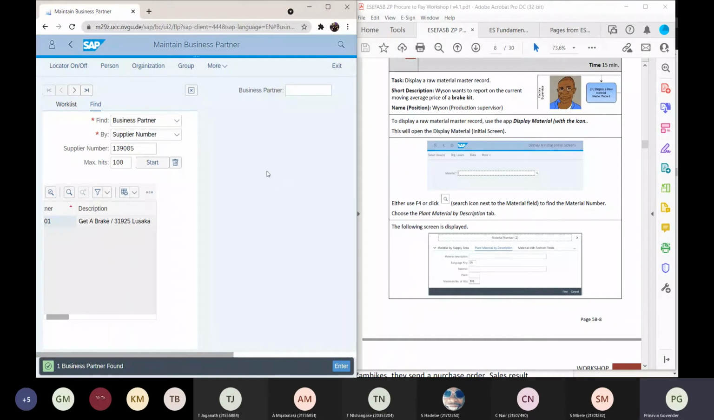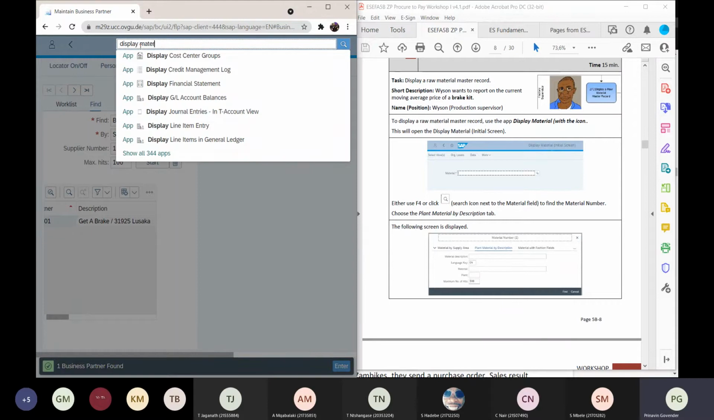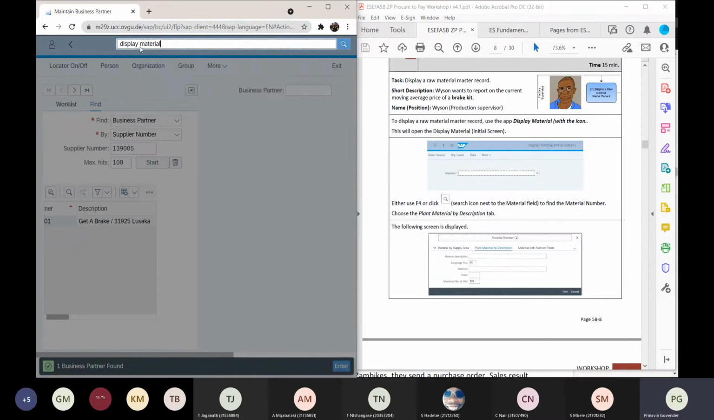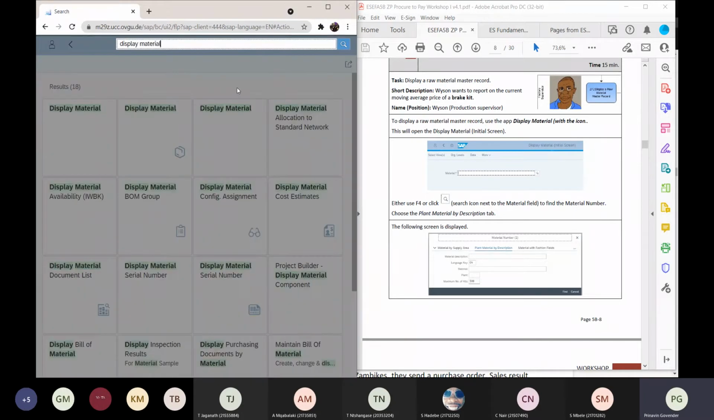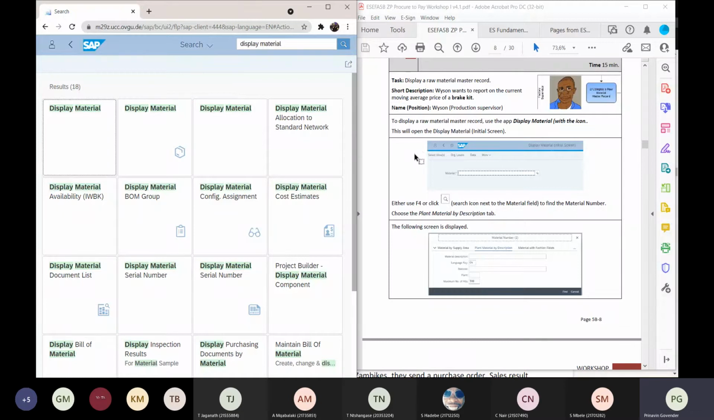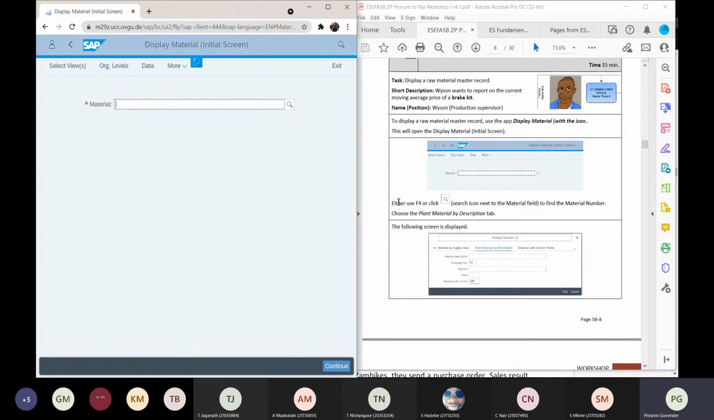Now I'm going to do the next aspect, which is, let's go and search on the top. I want to display materials. Display material. Display materials with the icon. This will open the display material initial screen. Right, I'm so happy.